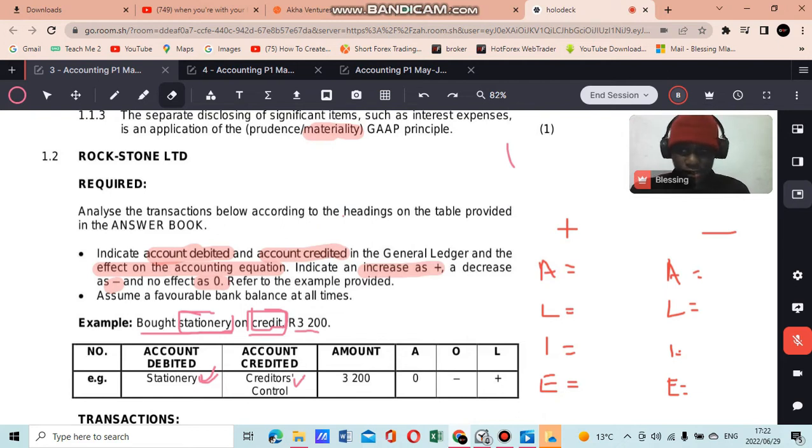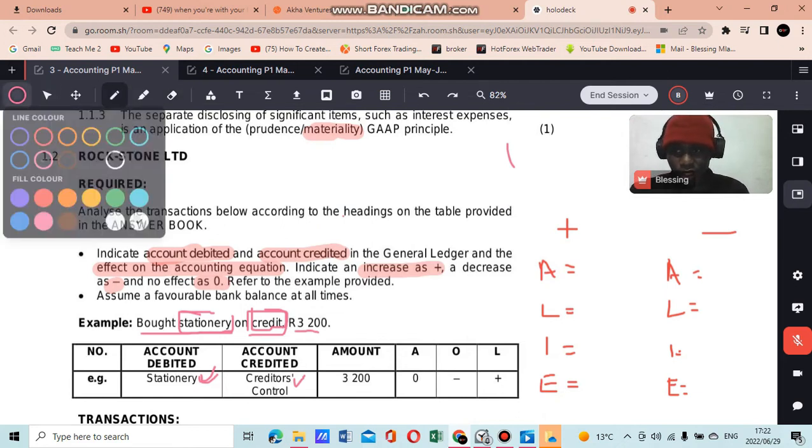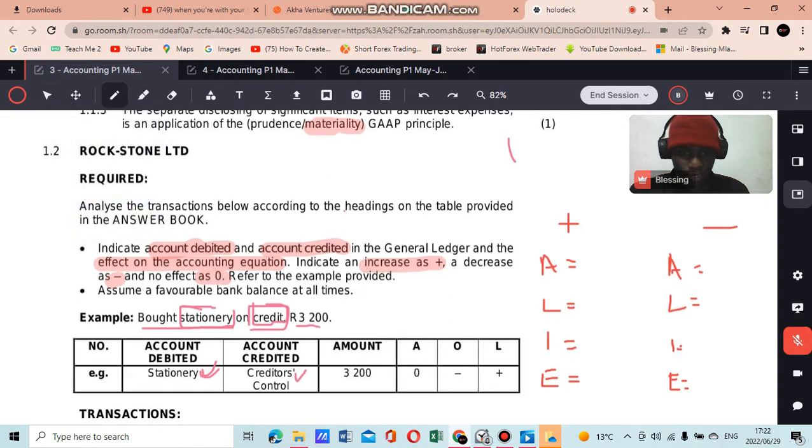This plus over here indicates an increase, and this minus indicates a decrease. So in ALIE, A stands for assets, L stands for liability, I stands for income, and E for expense.